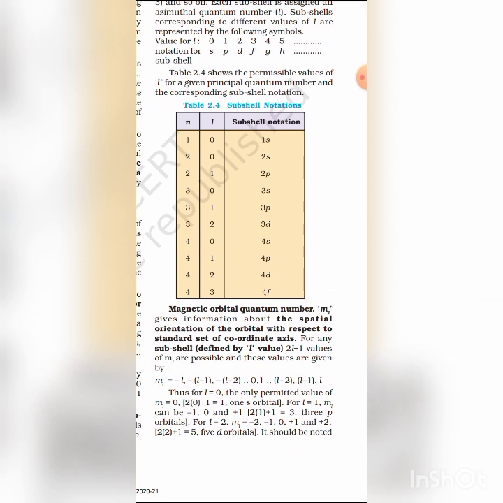Now spin quantum number. It indicates the direction in which the electron revolves. Spin is a magnetic property and is also quantized. It has two permitted values, that is plus half and minus half, and it is denoted by small s. So spin quantum number indicates the direction in which the electron revolves.